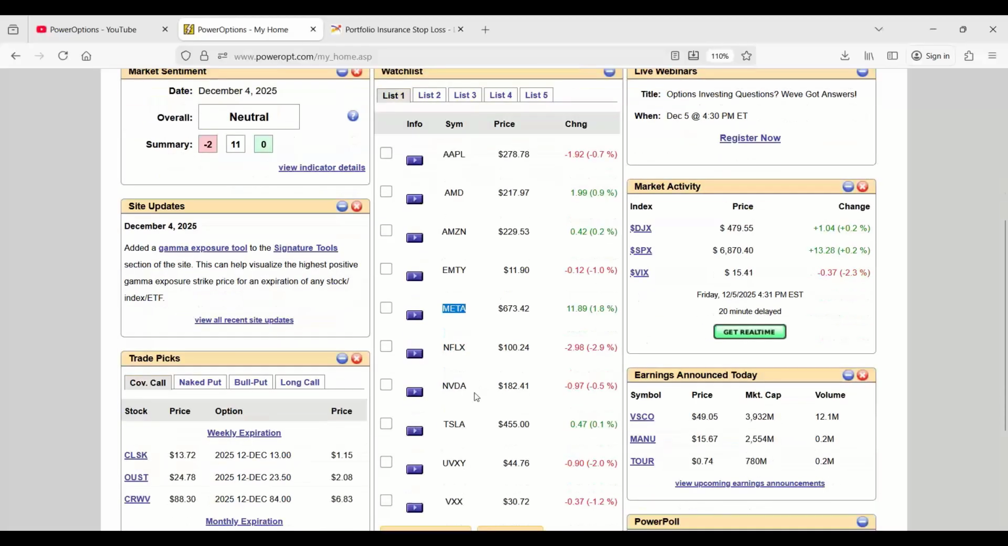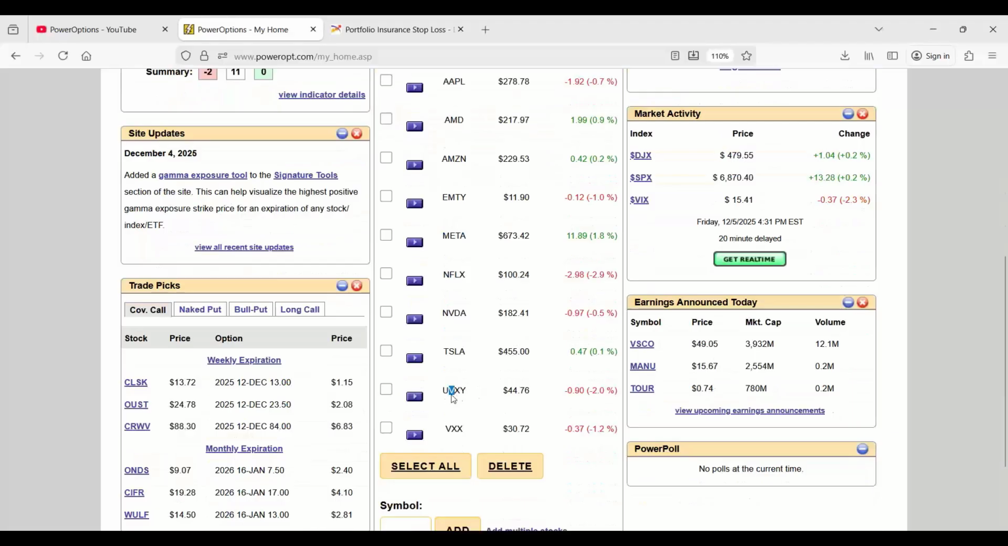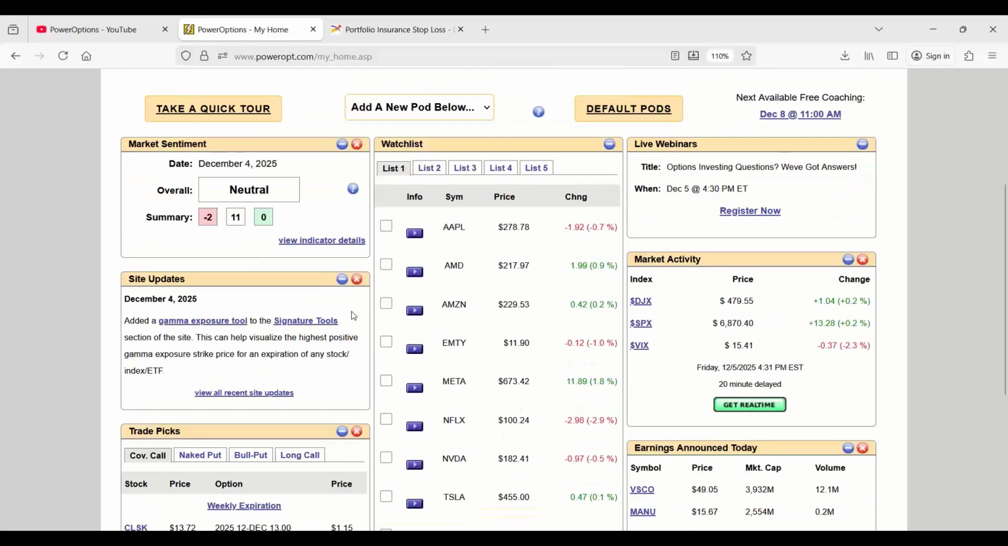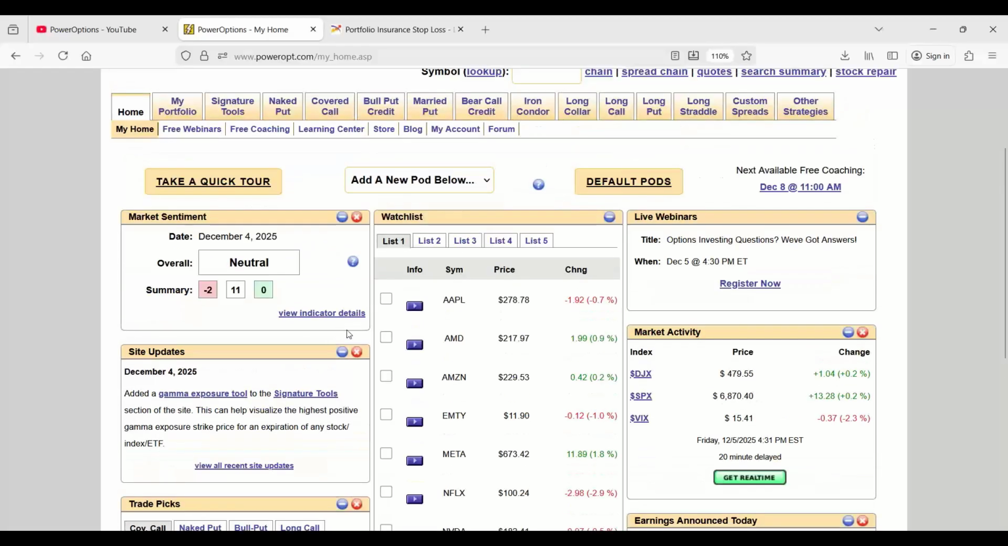Meta and some others, Tesla, of course. And I've got some of the volatilities here. Volatility dropped down again. We're back down to 15.41 on the VIX. UVXY dropped about the same percentage, 2%. VXX dropped down as well. Site updates, we're going to talk about this a little bit later, but just what are we looking at here?